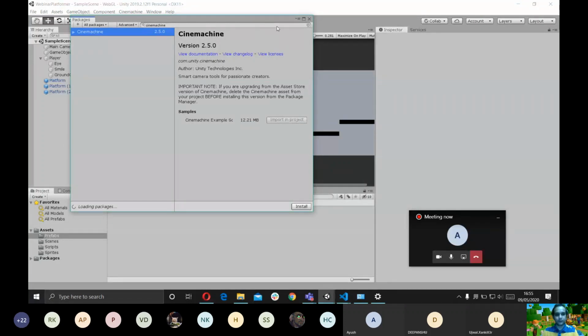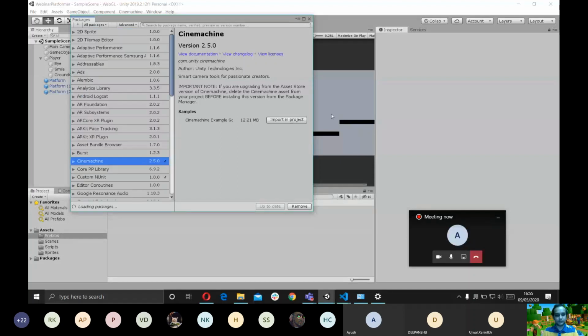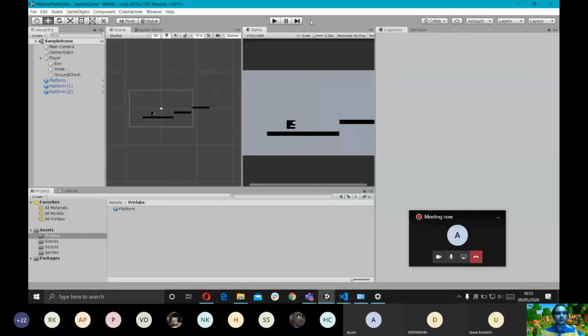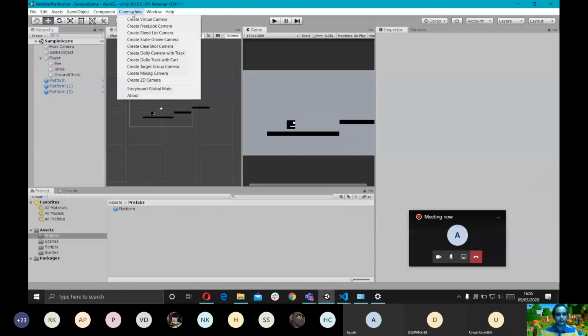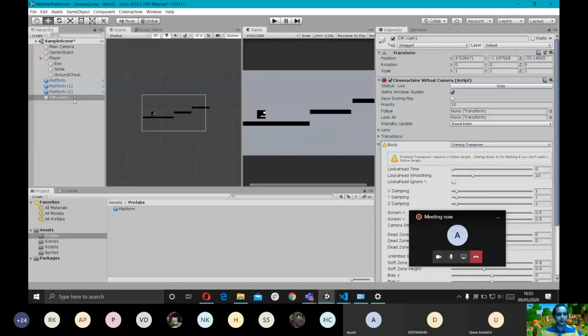Okay. So now we've imported this package. Still importing this. So you can see the Cinemachine is now up here, right? It's an option I can select. So I'm gonna go to Cinemachine and I'm gonna create a 2D camera. What it does is it creates a virtual camera. Okay.